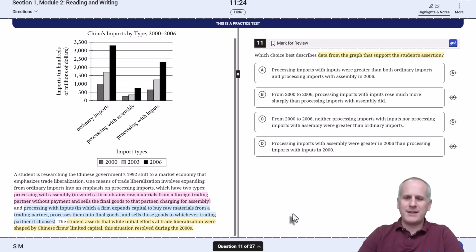So starting with choice A, processing imports with inputs were greater than both ordinary imports and processing imports with assembly in 2006. That's not true. It's just plainly not true. Choice A, goodbye to it.